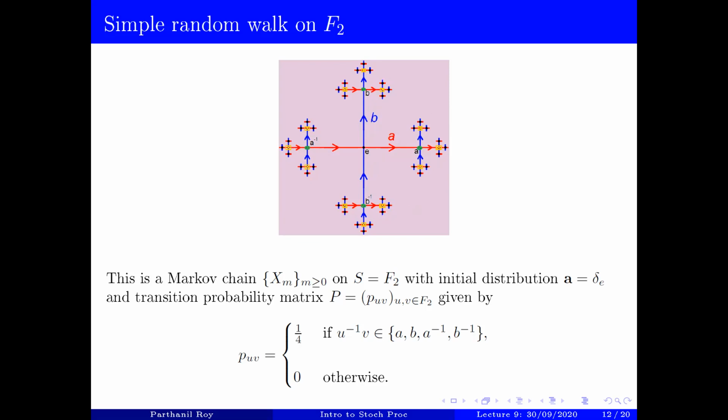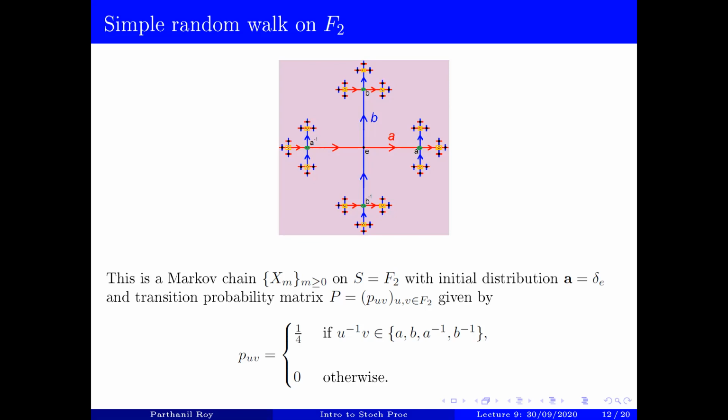If you see, all of these three examples have the following thing in common. If you don't know what a Cayley graph is, you can ignore this part of the lecture. It's not going to be important at all for our course. But if you do know what the Cayley graph of a group is, then what this means is that all of these are simple random walks, not just on the group, but on the corresponding Cayley graph when you take the set of generators to be the standard one. And in order to make it a graph, you have to take a symmetric set of generators, as you perhaps know.